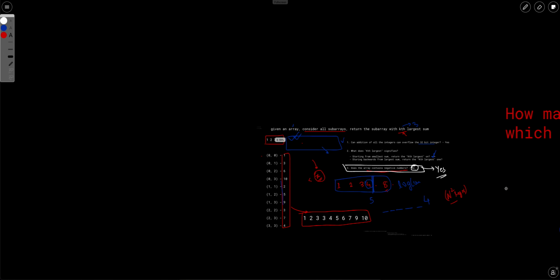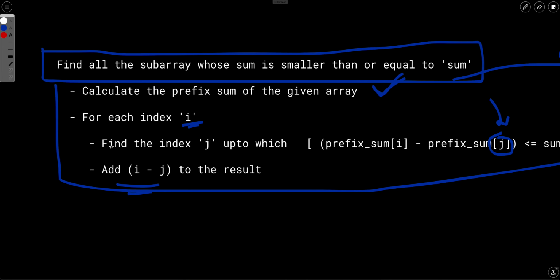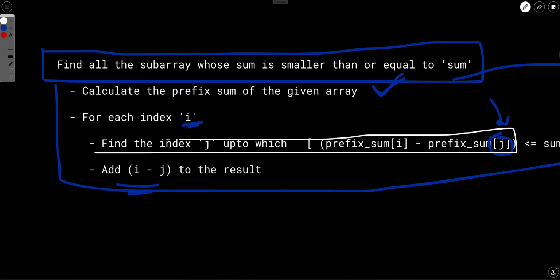we can't apply binary search for this function. We have to find this index j, right? So we can't apply binary search here. If we can't apply binary search here, this part will take order n time, and as we are iterating over each index, this will again take order n time. So this entire function will require order n square time. So the complexity will be order n square into log of total sum.